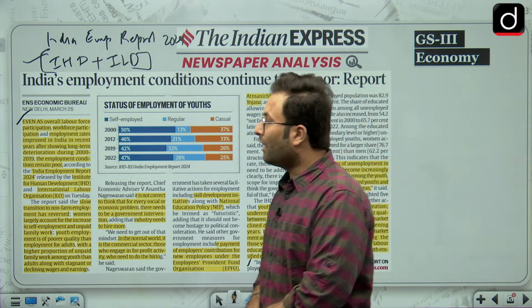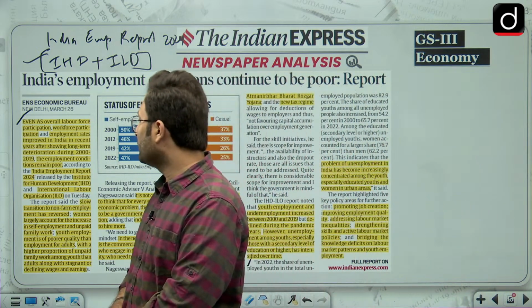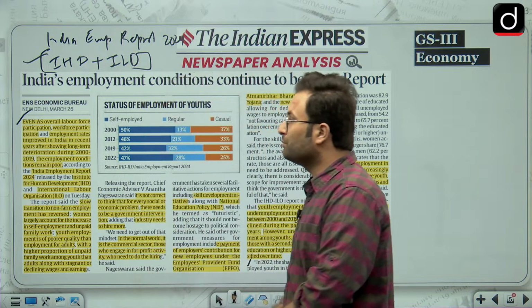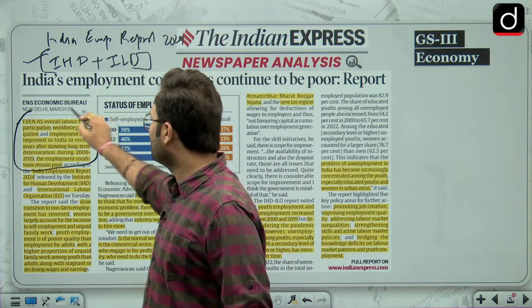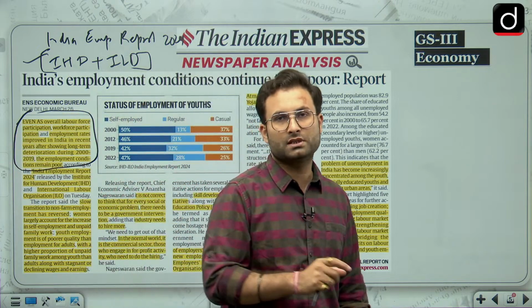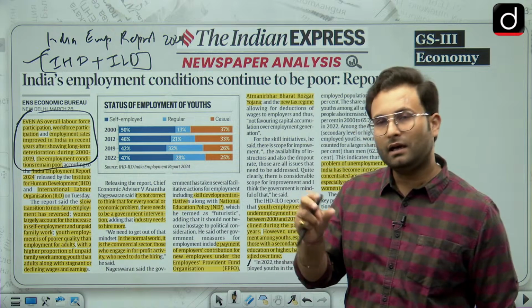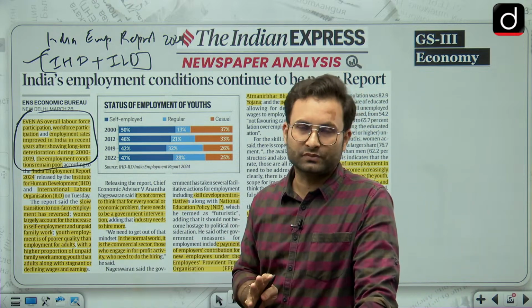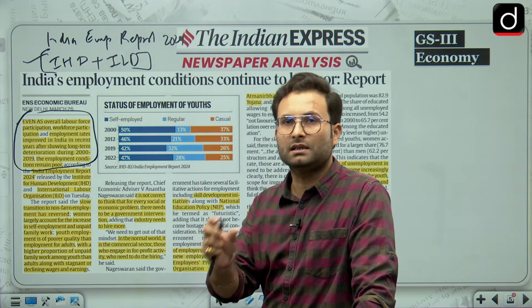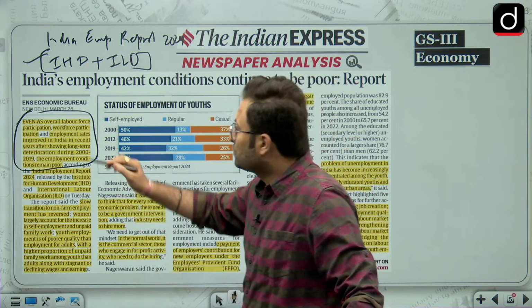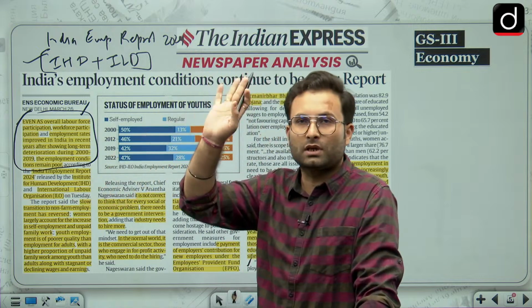Even as overall labor force participation, workforce participation and employment rates improved in India in recent years, after showing long-term deterioration from 2000 to 2019, the employment condition remains poor. What they are trying to say is that the labor force participation report says that unemployment in India is decreasing, and that women's participation is increasing. So this is what the labor force participation report has said way back.